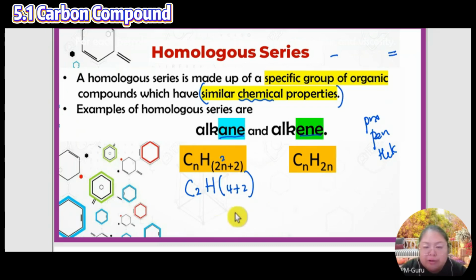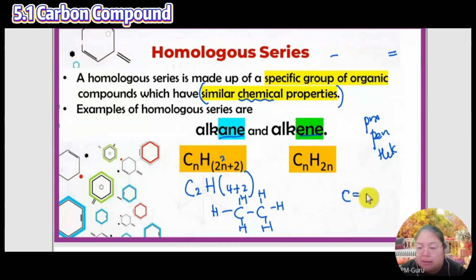Okay, how to arrange 6 hydrogen? C and C, single bond. So 1 H, 1 H, H, so 3 already. 4, 5, 6. Surrounding the carbon, you got 2 carbon and 6 hydrogen. Okay, how about alkene? Alkene is also 2 if I say 2. So you must draw a double line. Okay, unsaturated. Now 2 times 2, I only got 4.